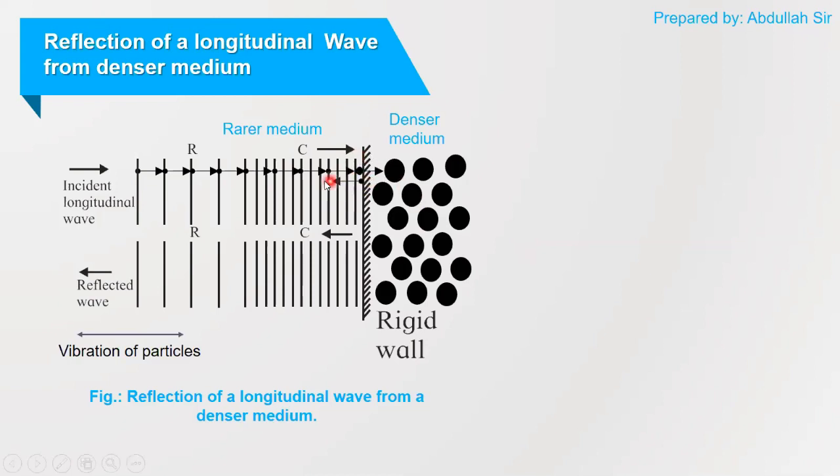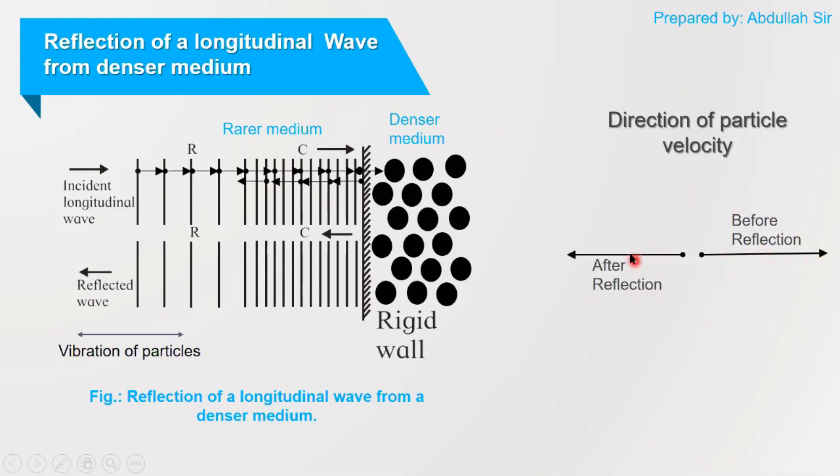Now, before, when the incident wave is traveling towards the denser medium, all the particles are moving in forward direction. But after reflecting from the denser medium, all the particles are moving in reverse direction or in opposite direction. So the direction of particle velocity gets reversed. Before reflection, they all are moving in forward direction, but after reflection, they are moving in backward direction.